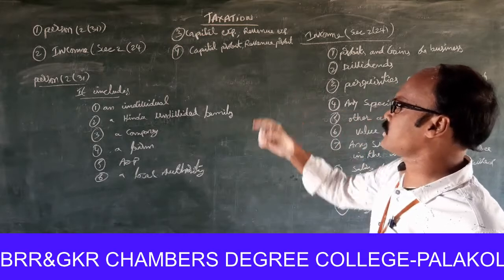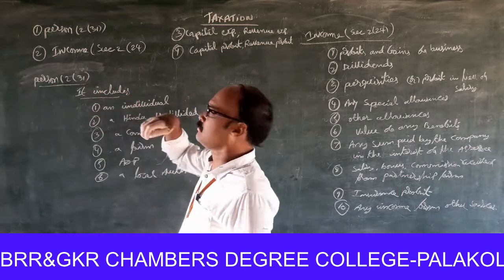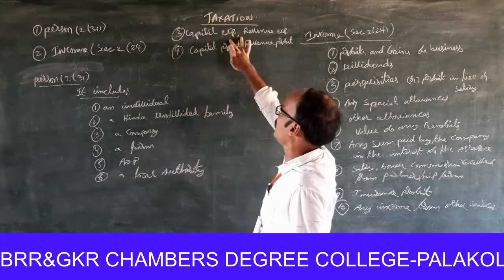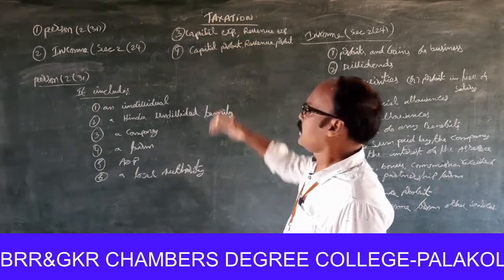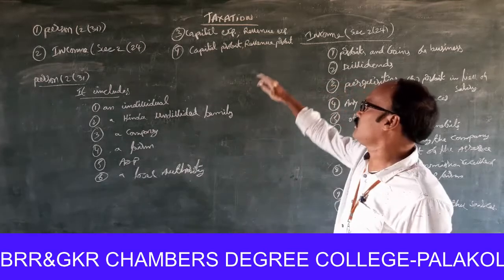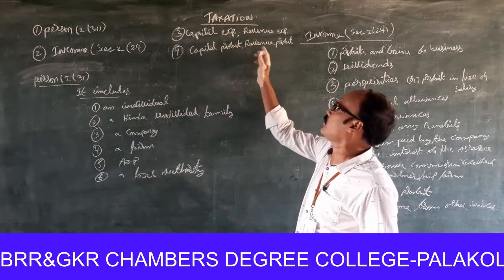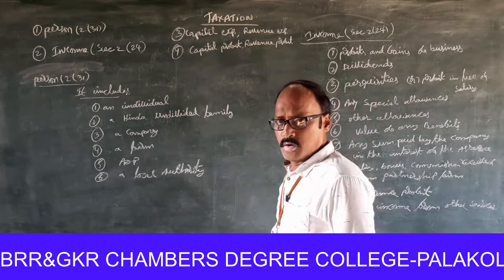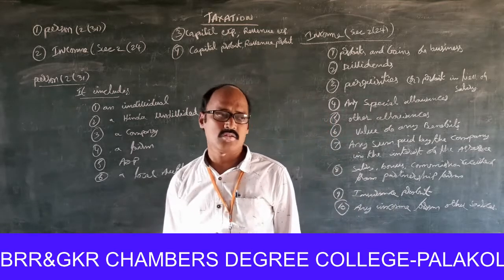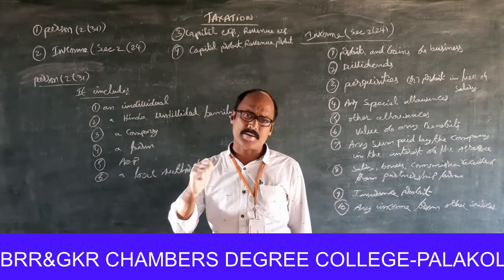Person under section 2 subsection 31, and income, what is meant by income under section 2 subsection 24. A little bit of the concept, we know very well. At the time of accounting transactions, we are dealing with these transactions: capital expenditure, revenue expenditure, capital profit and revenue profit. Okay, the most important topic, as per income tax rules and regulations, first one is person. Who is the person?